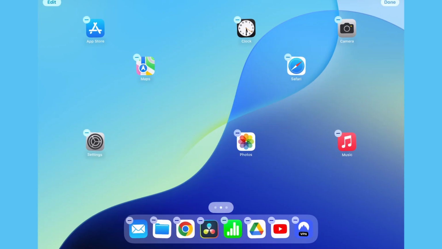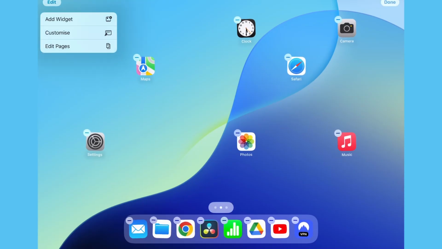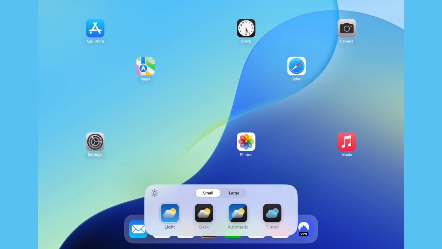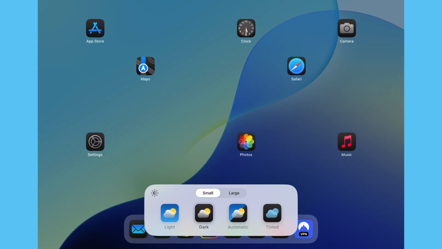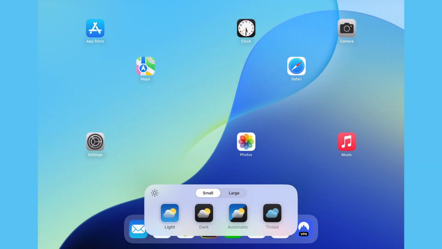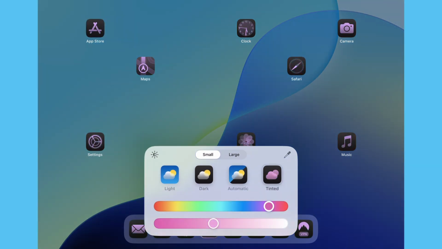Let's start off with the home screen. Apple have added a whole host of new customization options for you to personalize the way things look. You can hold down anywhere on the home screen till the icons start to wiggle, and then you can use these options down at the bottom to switch between dark mode, normal mode, and the new tint mode. This lets you tint the color of the apps to various colors.